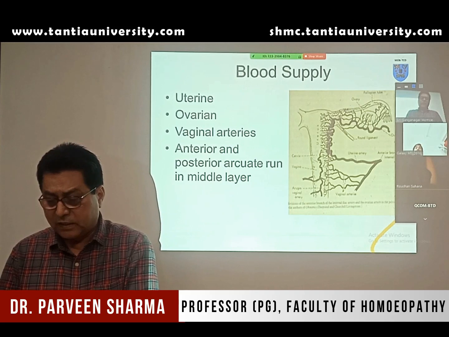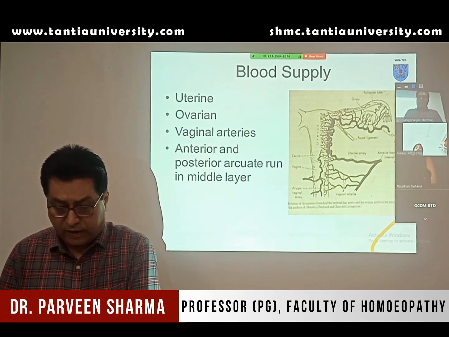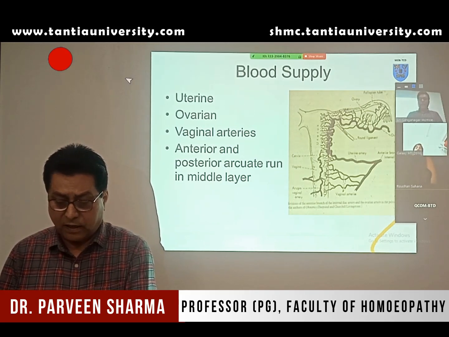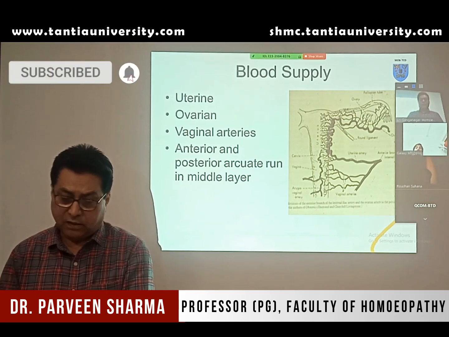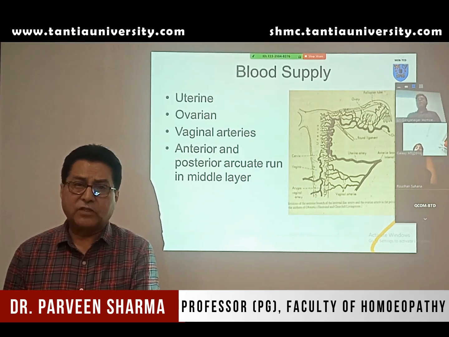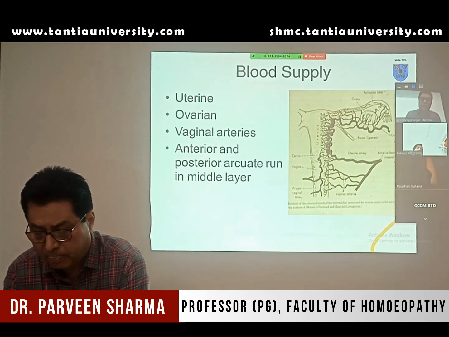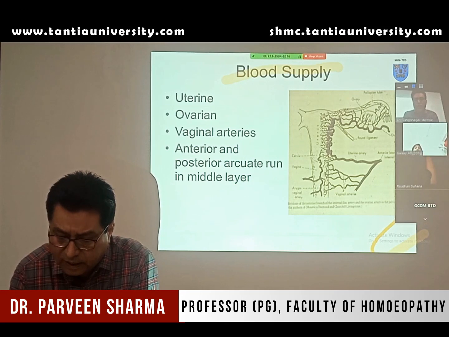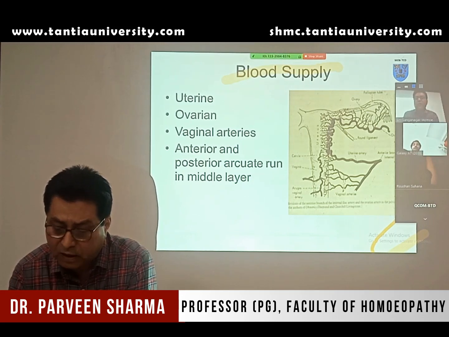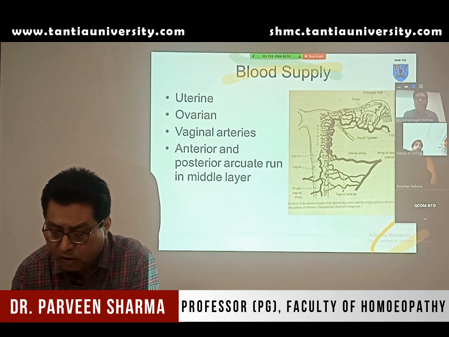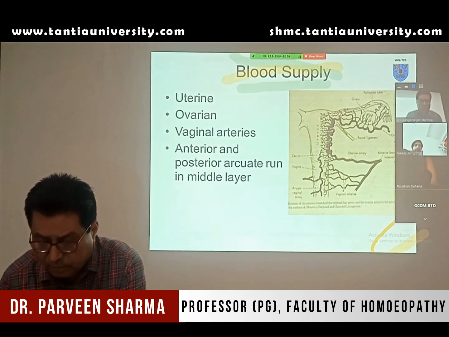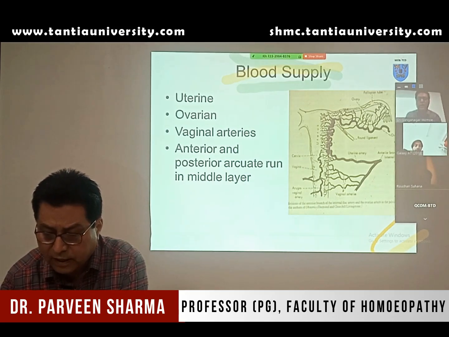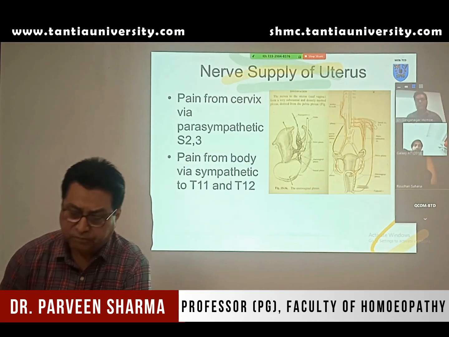The uterus gets its blood supply through the uterine artery, ovarian artery, vaginal artery and some other branches. The uterine arteries are branches of the internal iliac artery, which is again a branch of the common iliac artery. The ovarian arteries are branches of the abdominal aorta. So these two are the main arteries of the uterus, and veins of the same name are also there.